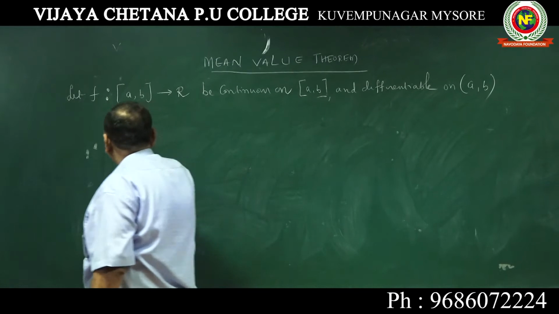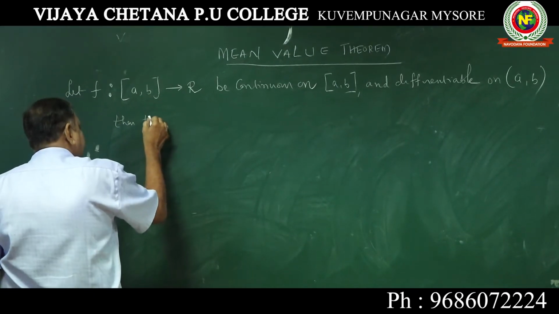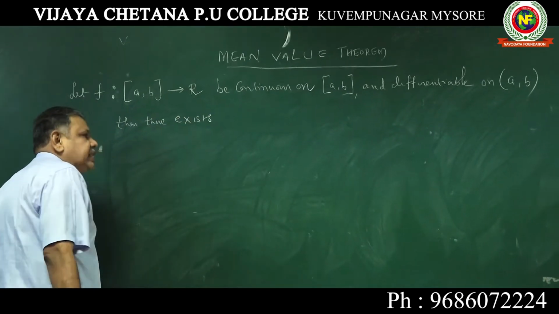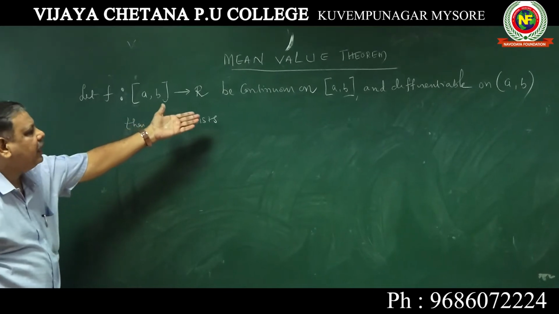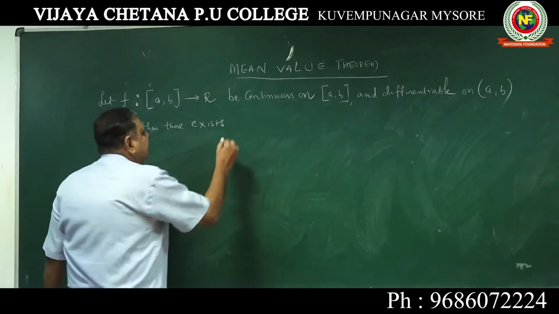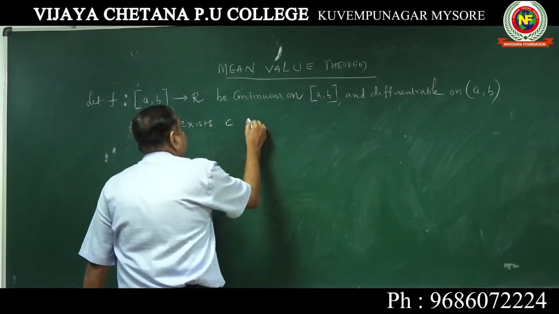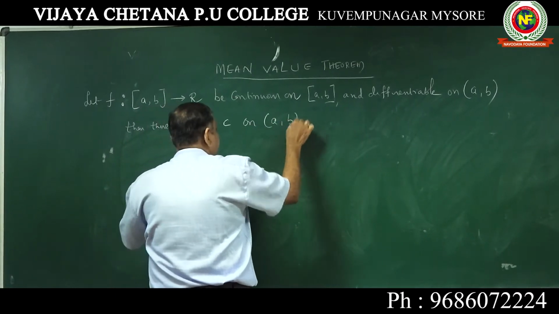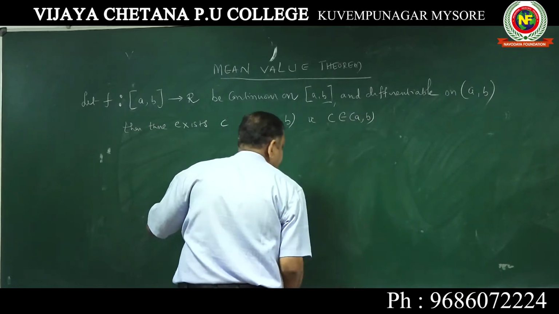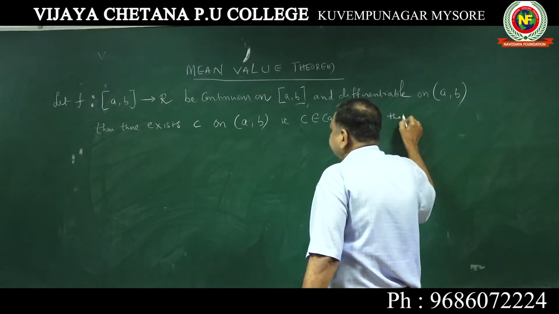Okay, then, where a and b are of course real numbers, then there exists, see, the third condition is not there, that f of a is equal to f of b, that comes in Rolle's theorem, not here. Here, then there exists c on the open interval a comma b, that is c belongs to a b, such that, this is a very important thing.